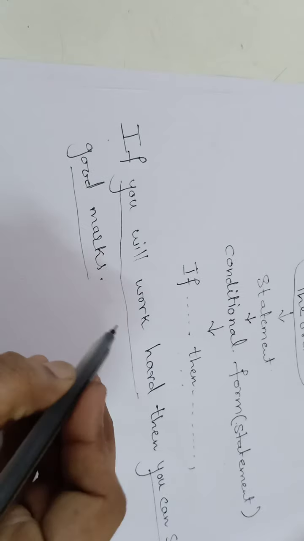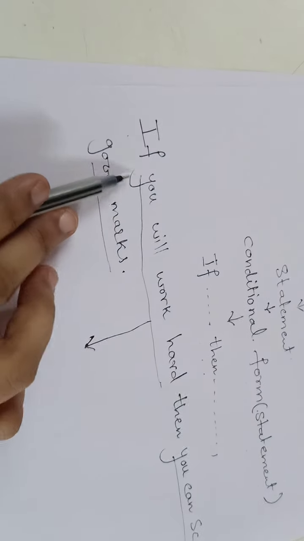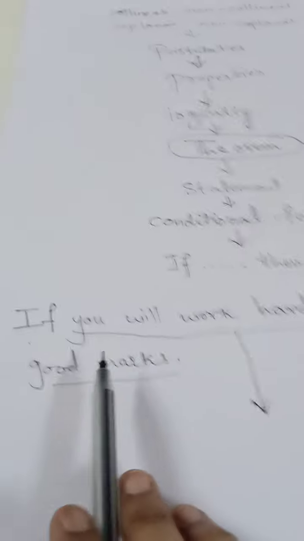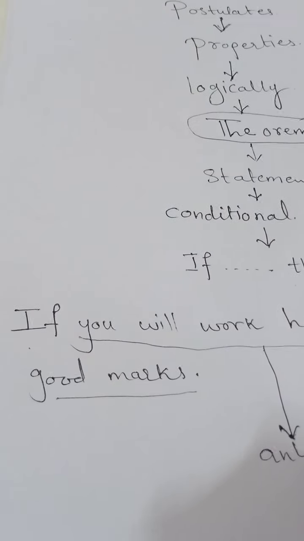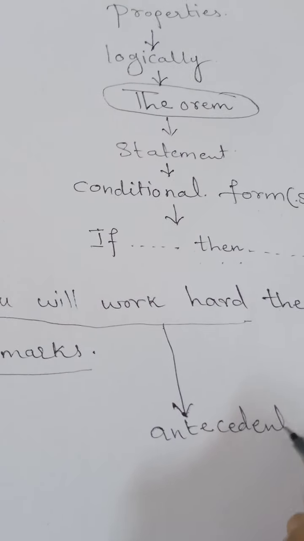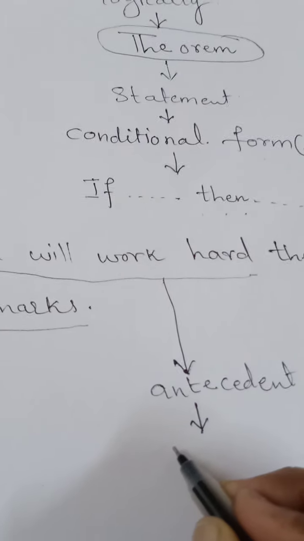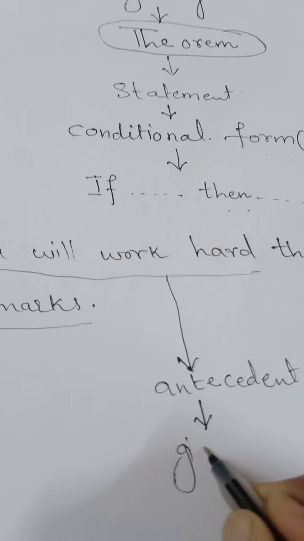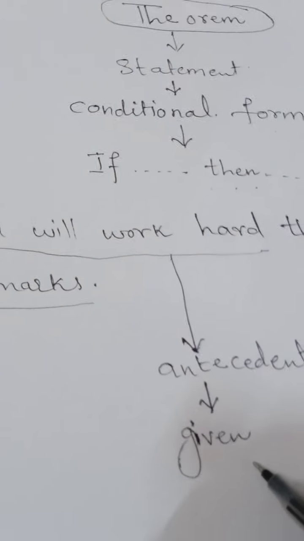Okay. The statement which follows if, or we can say the statement which is between if and then, that is, you will work hard, is called the antecedent. In a simple way, we will take it as a given statement.